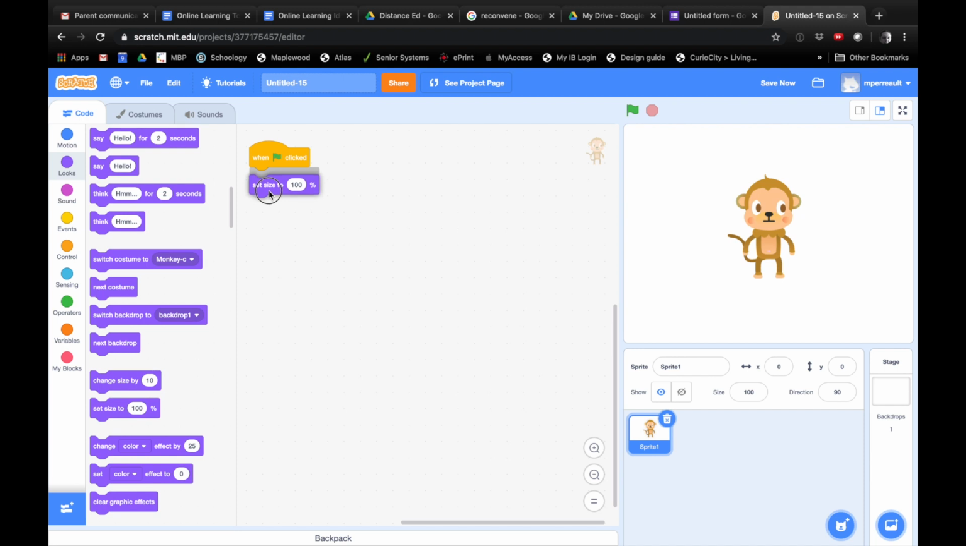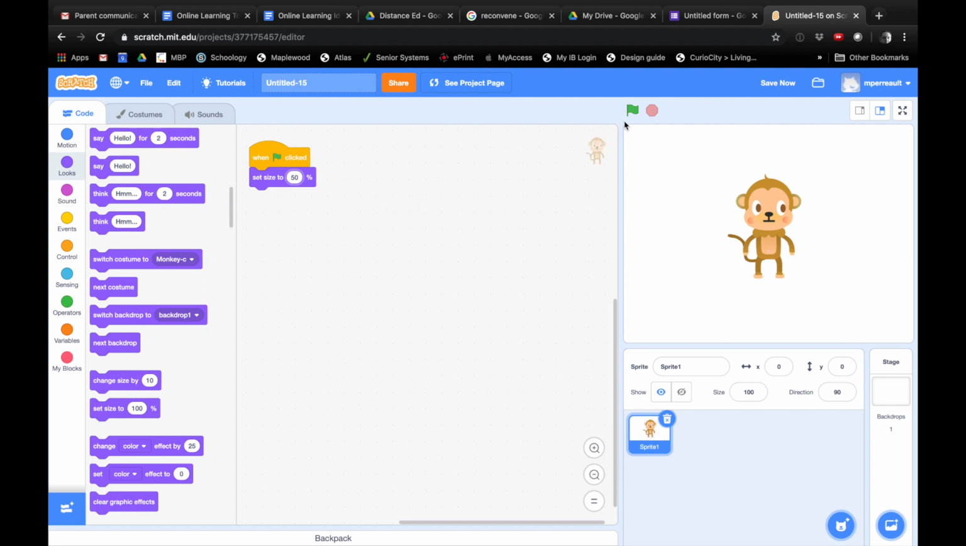You're just going to put it right near the flag and then let go, and it will just click right into there. Let's try setting it to 50%. So he should be twice as small as he is now. So you can just erase the 100 with your keyboard and type in 50 for 50%.